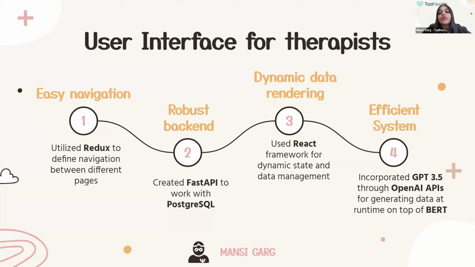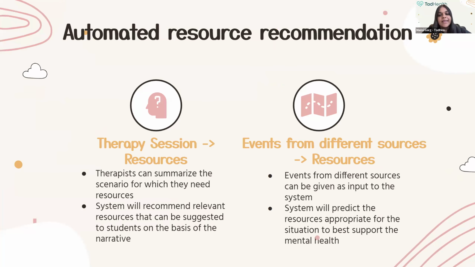We utilized React to define smooth navigation between pages, and created FastAPI to work with PostgreSQL as the backend. We wanted to have minimal effort for keeping the state and data dynamically managed, which is why we chose React. Also, the resource recommendation needs to be efficient since we're dealing with an important cause here. In order to accomplish this, we incorporated GPT 3.5 through OpenAI APIs for generating data on top of a BERT machine learning model.